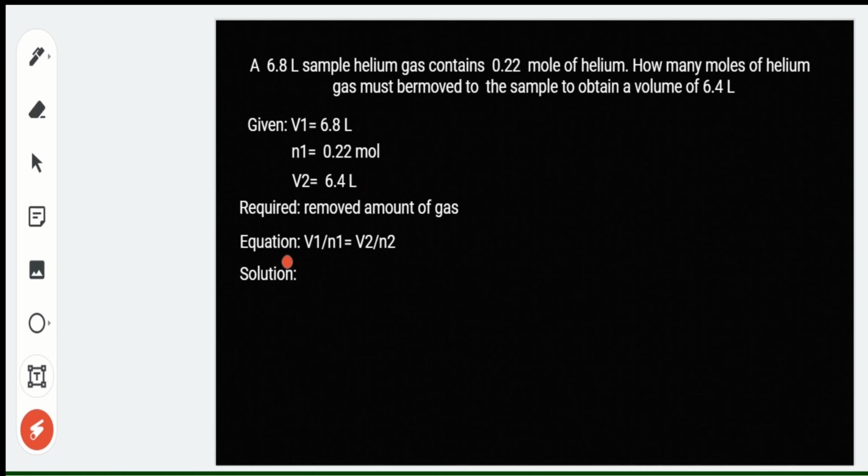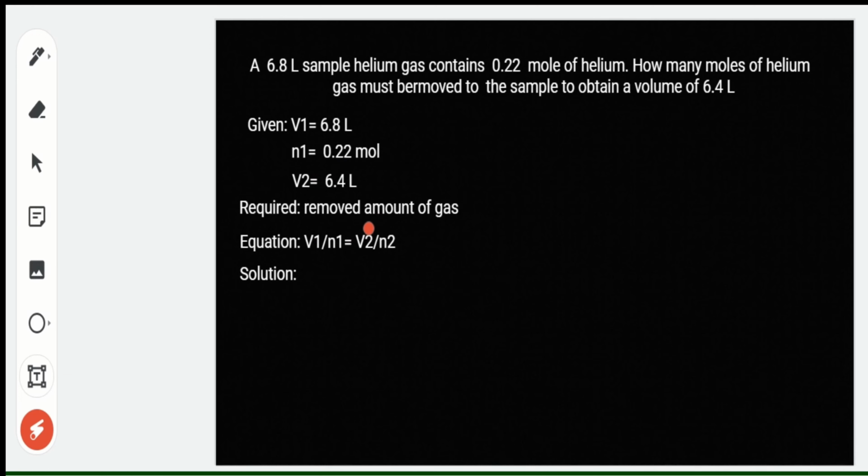Of course, our equation here will be the Avogadro's equation because we will assume na constant ang pressure at yung temperature ng gas. Now, we can actually have a prediction already since constant na ang pressure at temperature. Look at what happens sa volume ng gas. From 6.8 liters, naging 6.4 liters. So definitely, we expect na may nabawas dito sa ating amount of gas. So na-reduce yung ating final amount of gas. Ang hinahanap natin ay yung removed amount of gas.